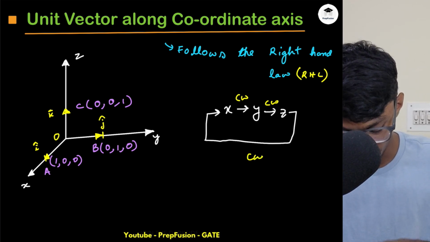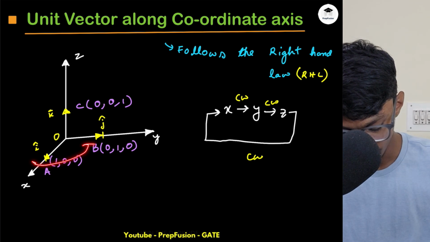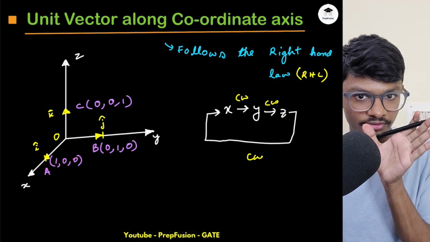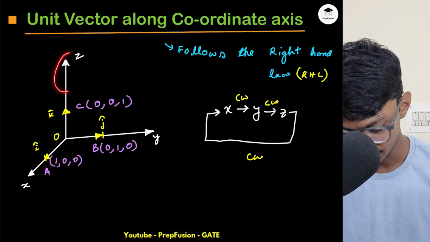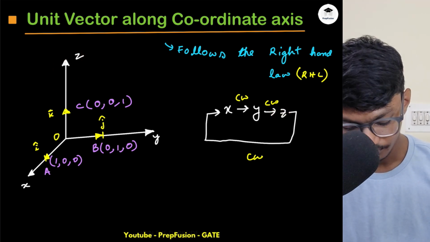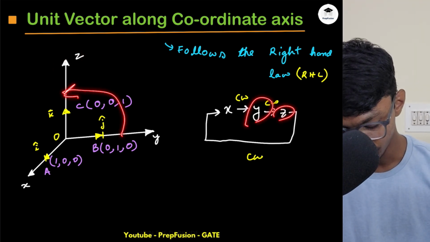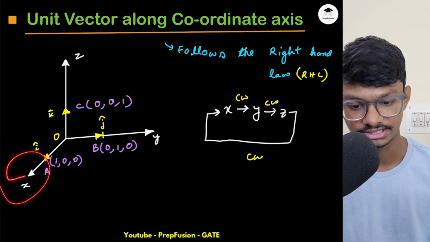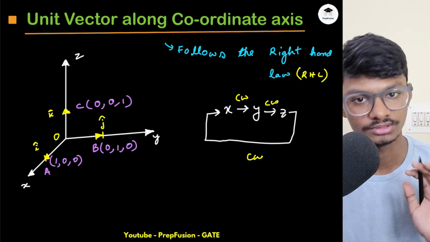So if I'm moving from x to y, curling my 4 fingers from x to y, my thumb will represent the other axis, z. If I'm moving from y to z and curling my fingers, I will again get back to x. But if you move in the anti-clockwise direction, it will simply be opposite.